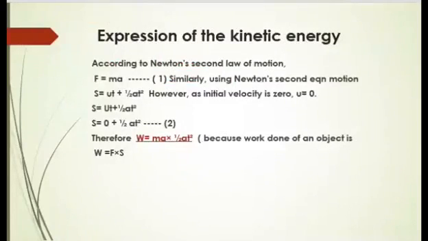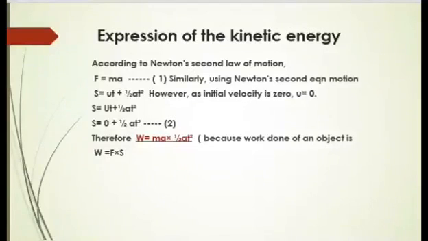Next is expression of kinetic energy, the derivation by which we will get the formula of kinetic energy. So according to Newton's second law, F is equal to mass into acceleration, and similarly using Newton's second equation of motion, displacement is equal to initial velocity into time plus half acceleration times t square.